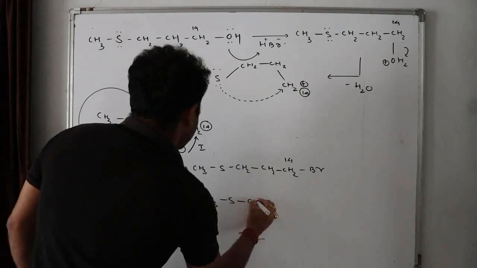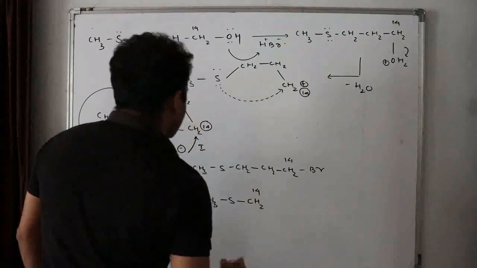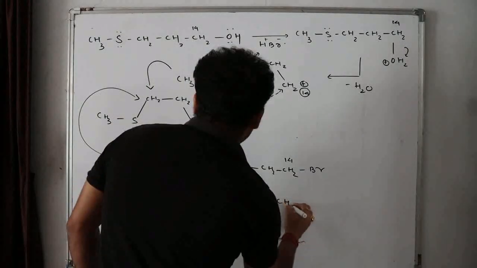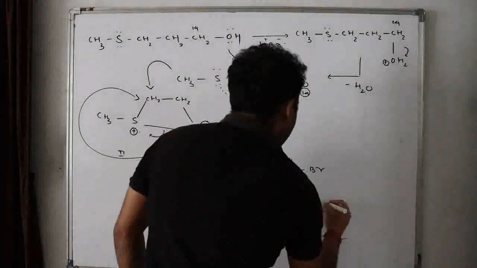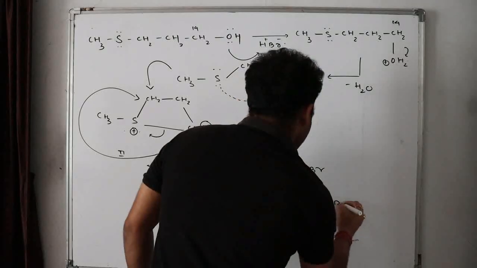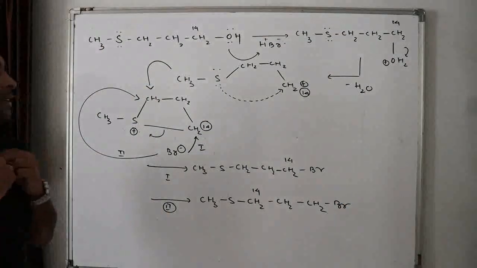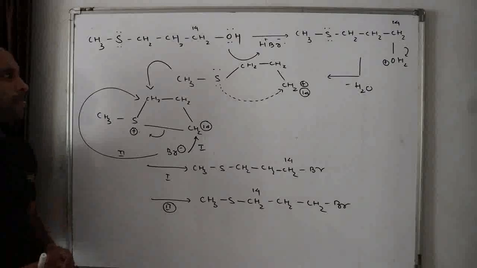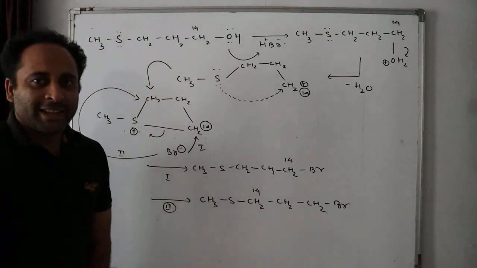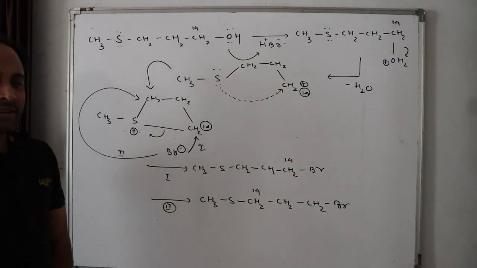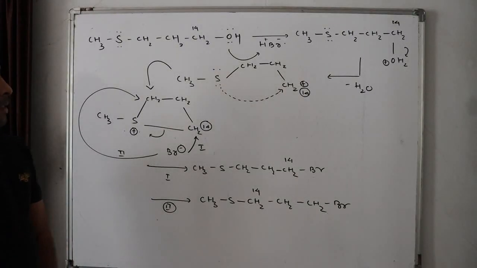CH3 S CH2 14 CH2 CH2 Br, isn't it? Yes or no? Clear? Doubt? Easy? Did I make this concept clear? Very clear? Or do you have any doubts?